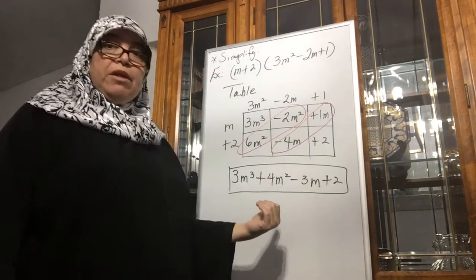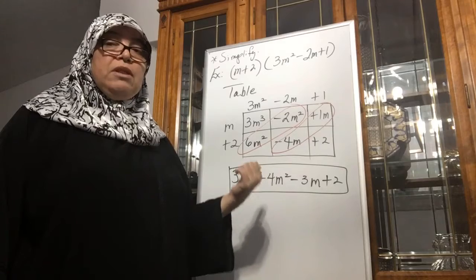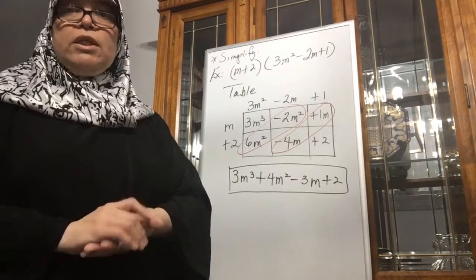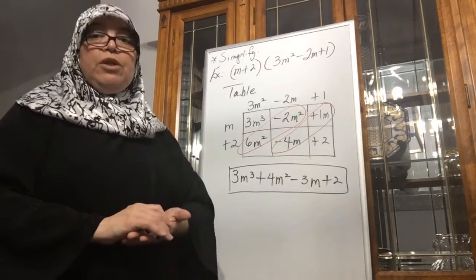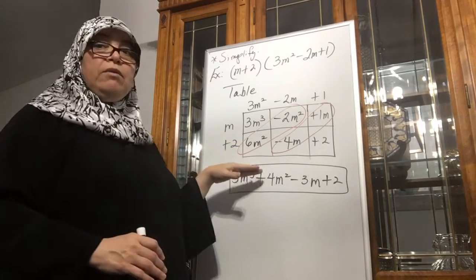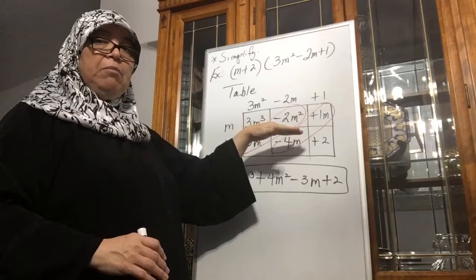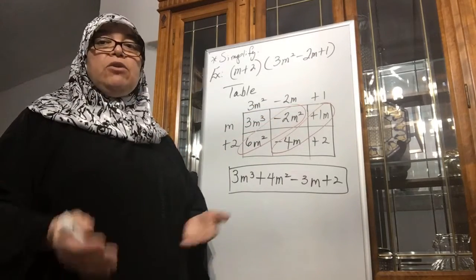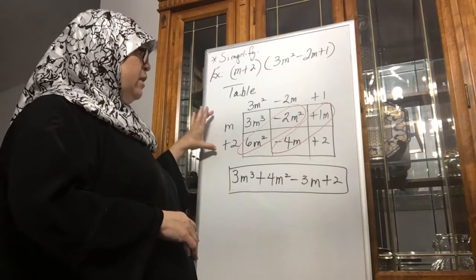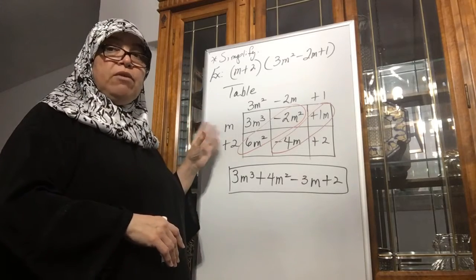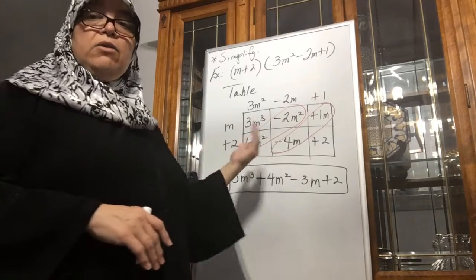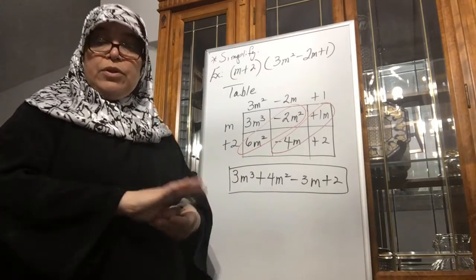Now this method, for the most part, is for the students that really, really struggle doing the next two methods that I'm going to be showing you. So this works for FOIL as well, binomial times binomial, and usually the diagonal is the one that is going to be the like terms that you can combine. But like I said, I'm going to give you a choice. If you're struggling with the next two methods, then go ahead and use this. It's up to you. So this is one method.